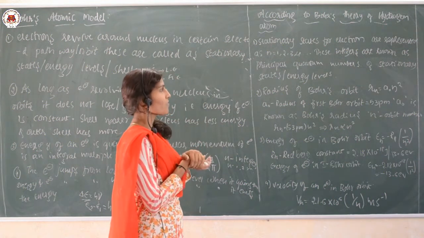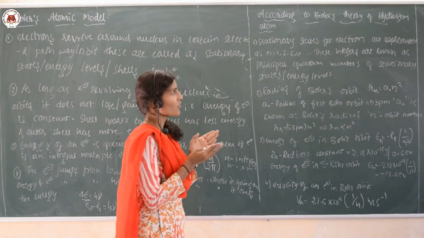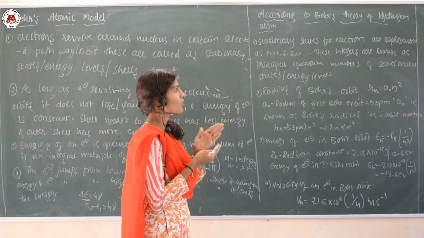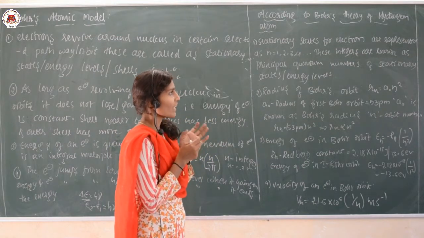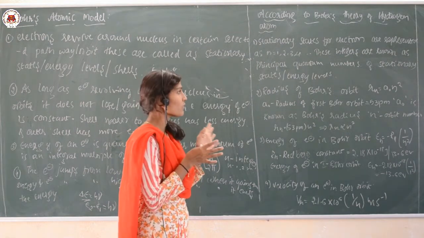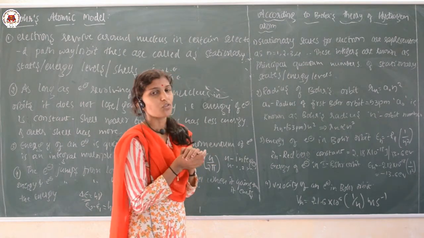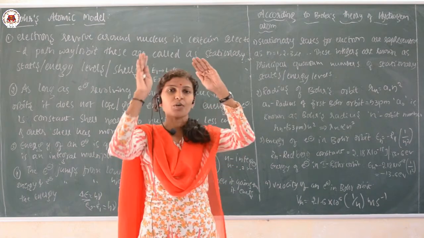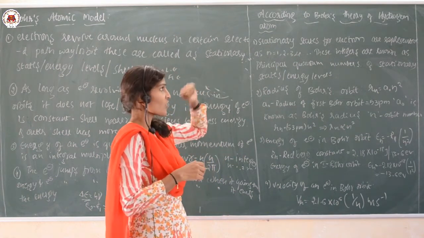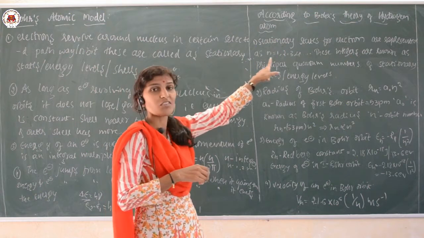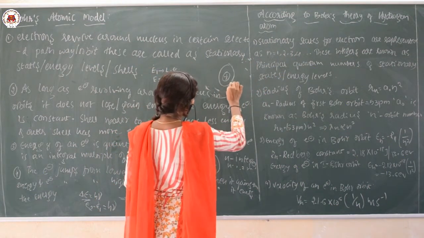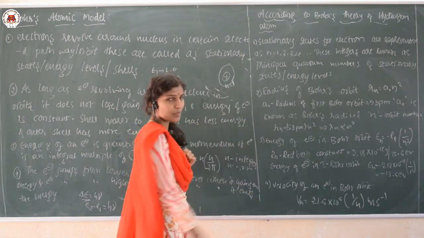So, the first point is that stationary states for the electron are represented as n equals 1, 2, 3, 4. These integers are known as principal quantum numbers of the stationary states. You know already the first orbit, second orbit, third orbit. We know that this is the positively charged nucleus and this is the first shell where n equals 1, that is the orbit number.